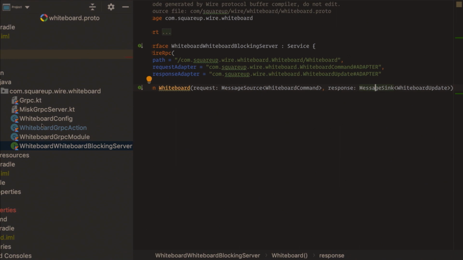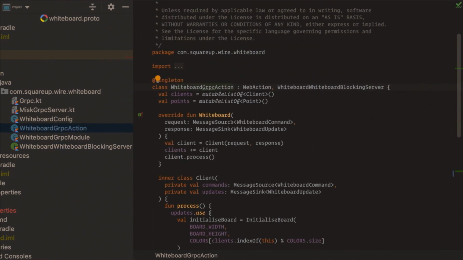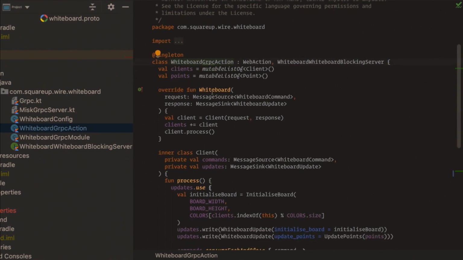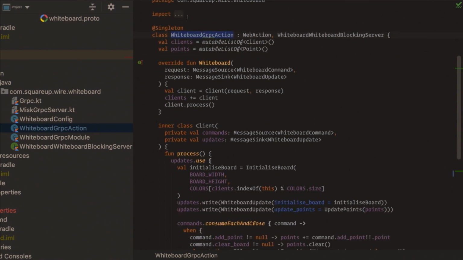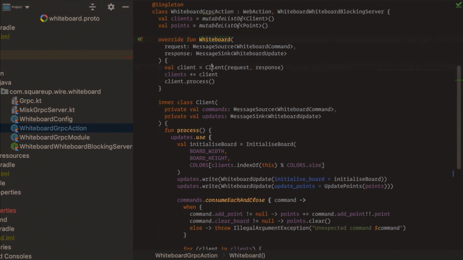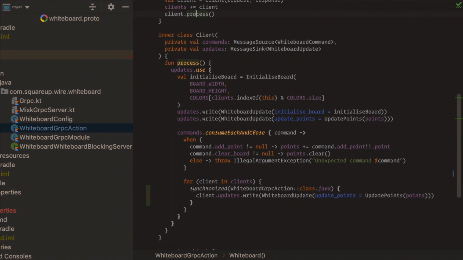To run the server, we use Misk, which is something developed at Cash App that is kind of open source, but not really released yet. And so our implementation goes here. This is a singleton instance, and every time a client calls the whiteboard method, this gets called. We create a client object, add it to the list, and just process it.